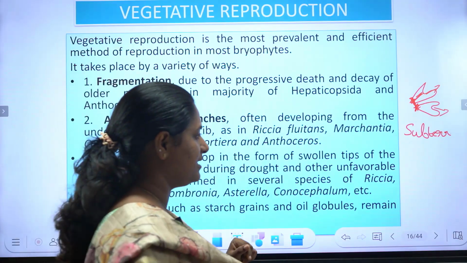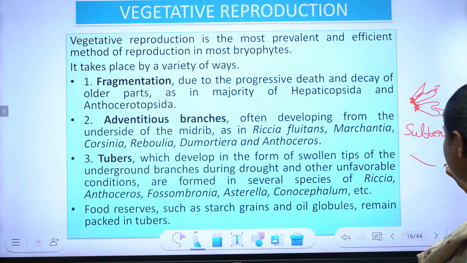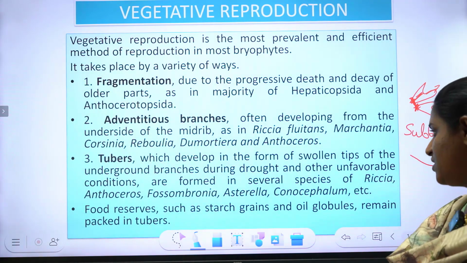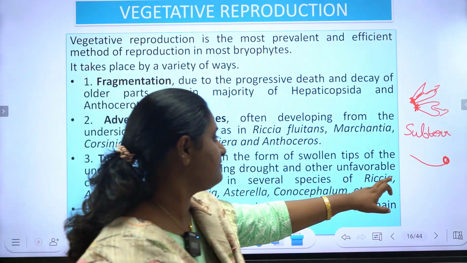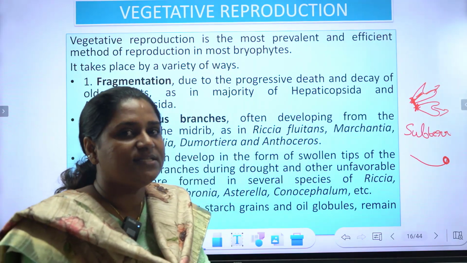So there are certain branch-like structures that arise from the underside of the Riccia or Marchantia, and they produce a certain tubular structure at its apex. So these swollen tips arising from the underground branches will be submerged in the ground.